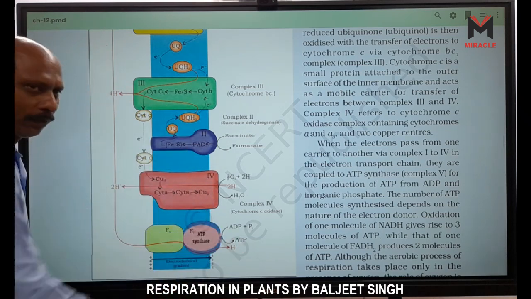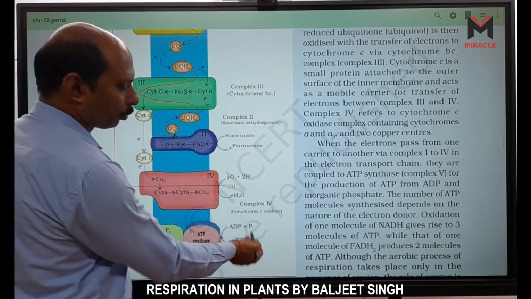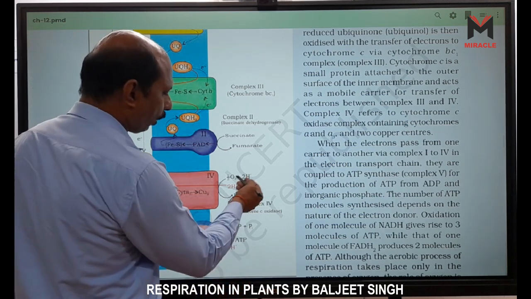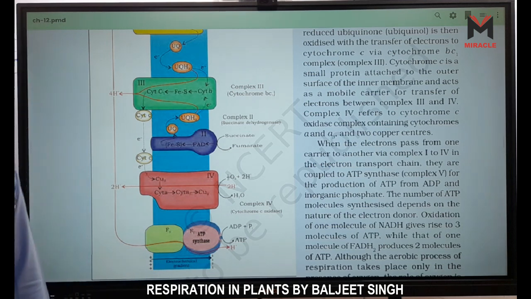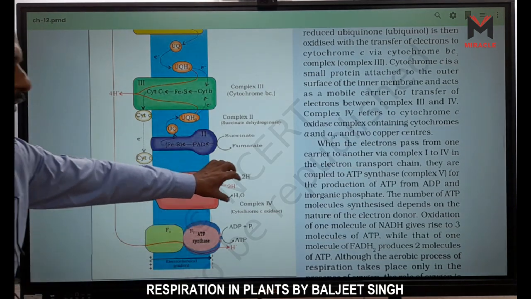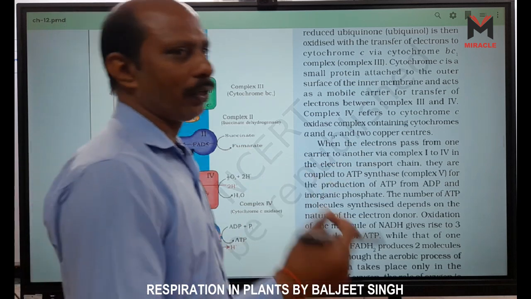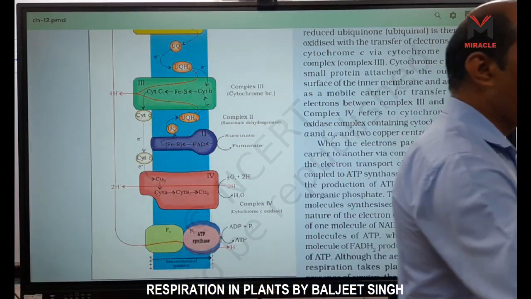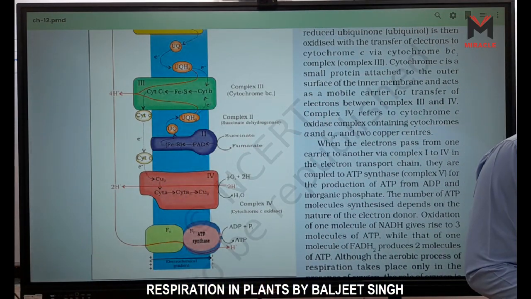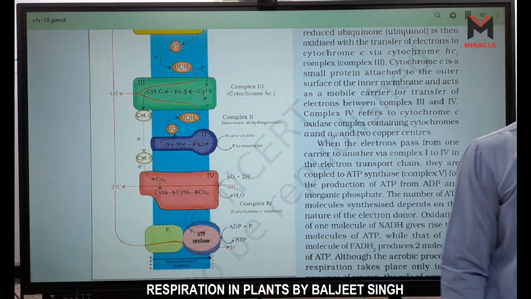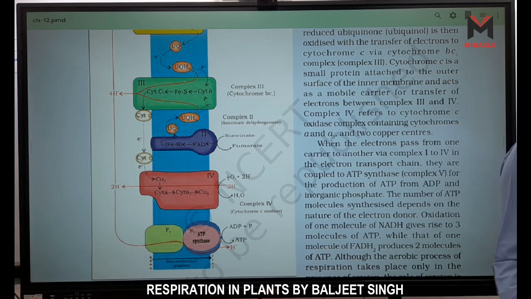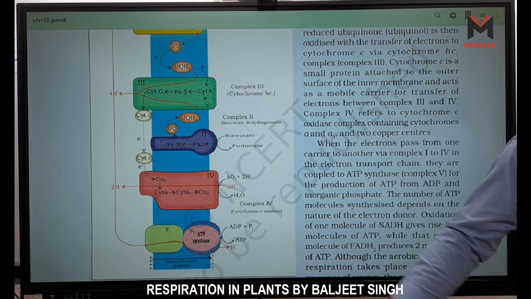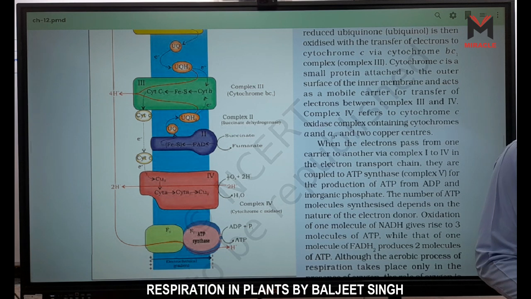ATP is formed, and H comes to this side. This H binds with oxygen and forms water. So what is the function of O2? O2 has a very limited function. It acts as the final acceptor of H plus ion, right? Why is it vital? Because if O2 is absent, the hydrogen is not bound with any molecule, so this process is not completed, right?